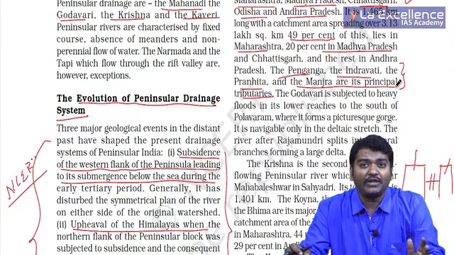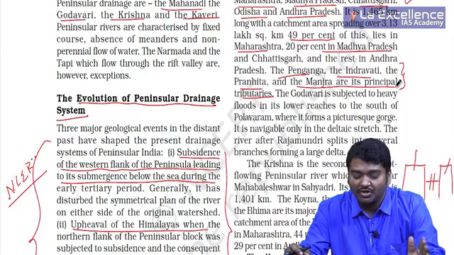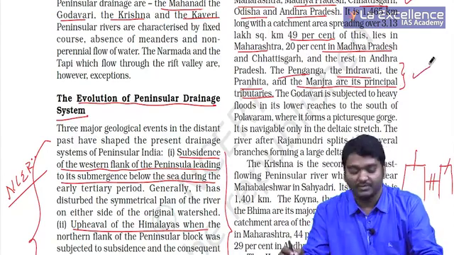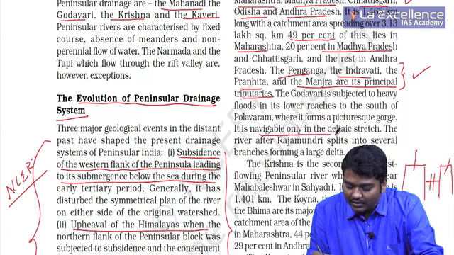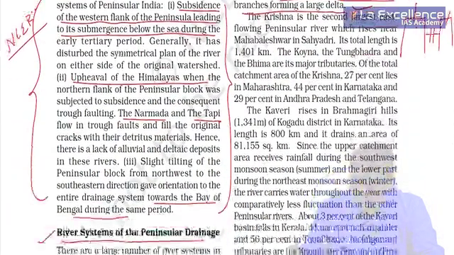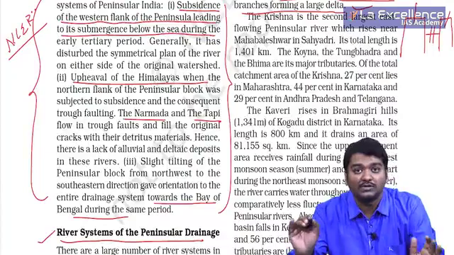At least 3 to 4 times UPSC has asked which are the major tributaries of Godavari. Right? It is important for you to look into this. It is navigable only in the deltaic stretch. The river after Rajahmundry splits into several branches forming a large delta. The Polavaram project is being constructed on this particular river. A UPSC question about this project was also asked.